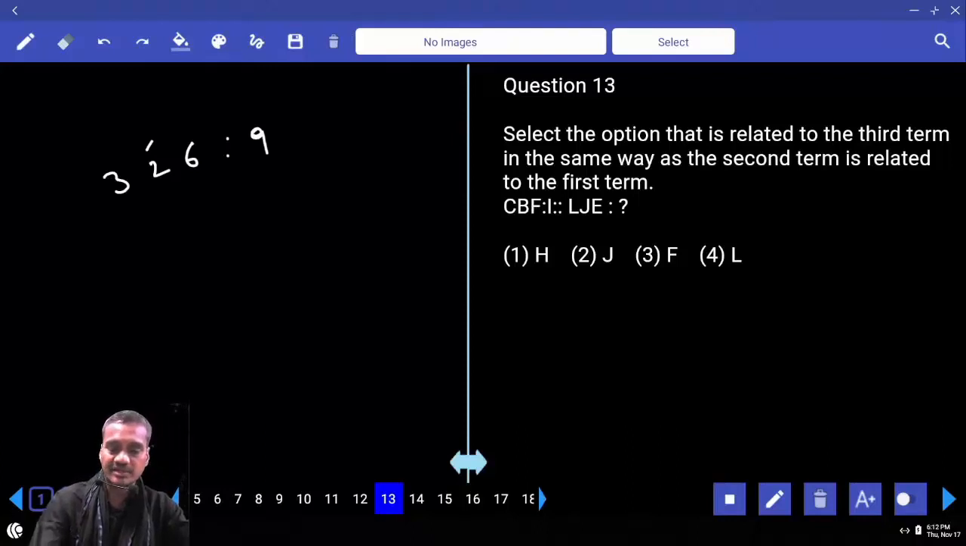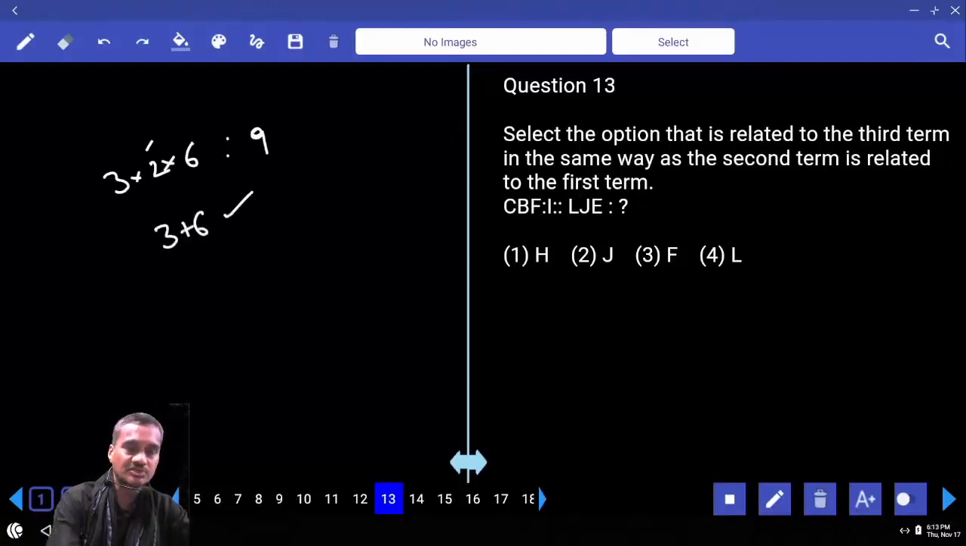Then L, J and E. 12 plus 5, 17 minus 10, 7 should come. Is there a 7 anywhere? No. That means it is not the case. Then 3 into 2 into 6, what is it? 3 into 2 into 6 and 6 into 6, 36. Now 36, 3 plus 6, so can we take 9? Some other is. Let us take a chance.